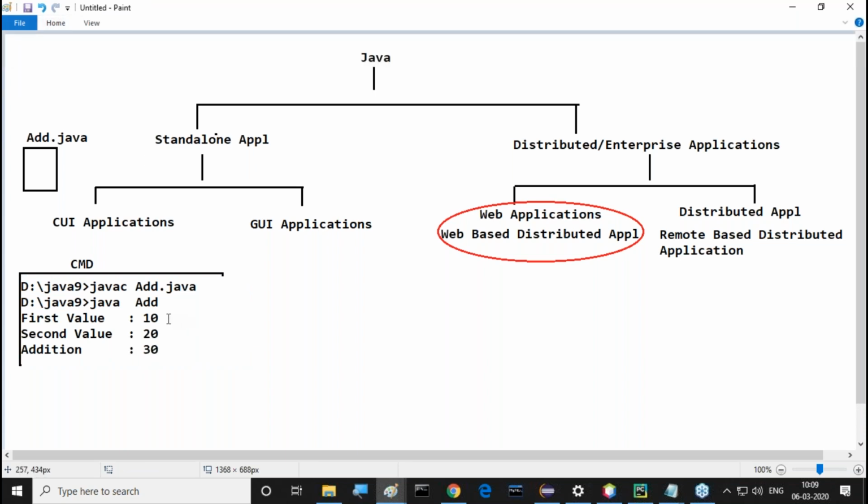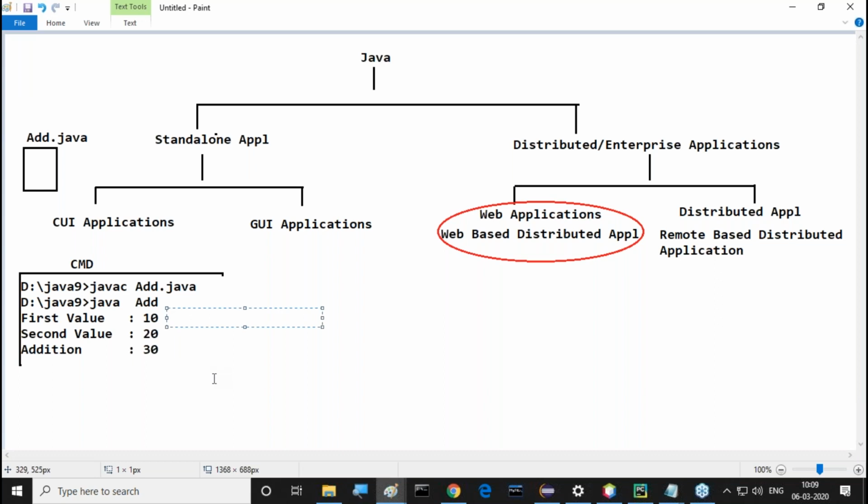Overall, 3 numbers are visible on my command prompt. What are the 3 numbers that are visible? 10, 20, 30. Out of this 10, 20, 30, which data is input data and which data is output data? Now tell me. 10 is which one? Input. 20 is which one again? Input. But what about this 30? Output. Observe carefully.